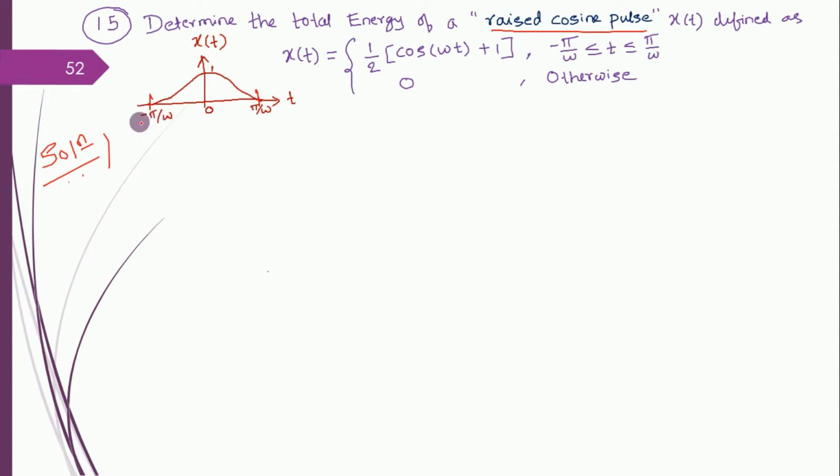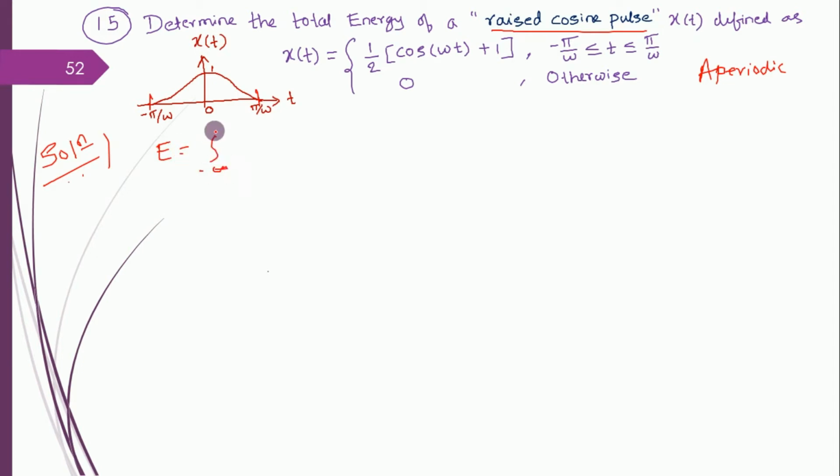Previous to minus pi by omega, for any value of t, your x of t is 0. That's why it is an aperiodic signal. People will confuse if it is given in a 1 mark question: is raised cosine pulse periodic or aperiodic? They will think that cosine is periodic, so they'll take it as periodic, but it is an aperiodic signal.